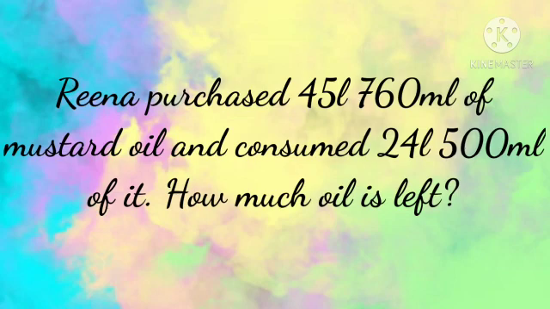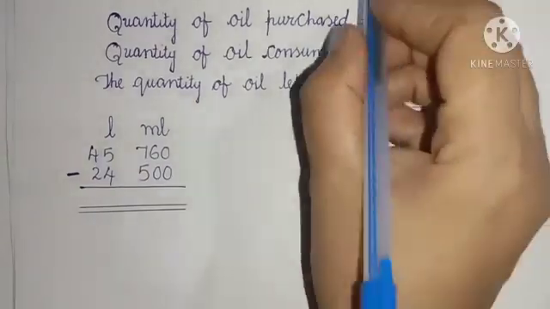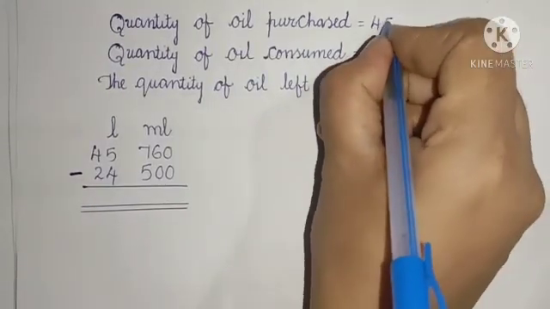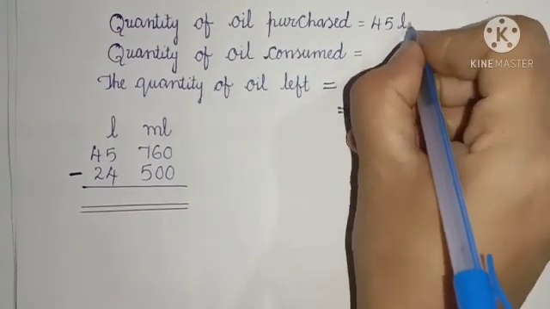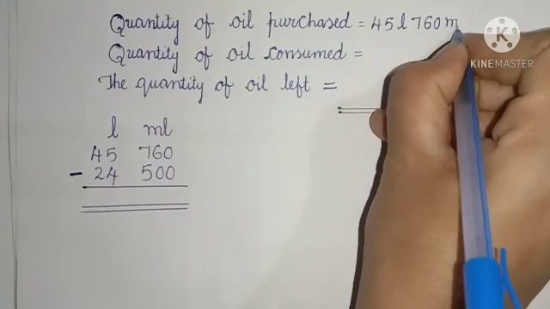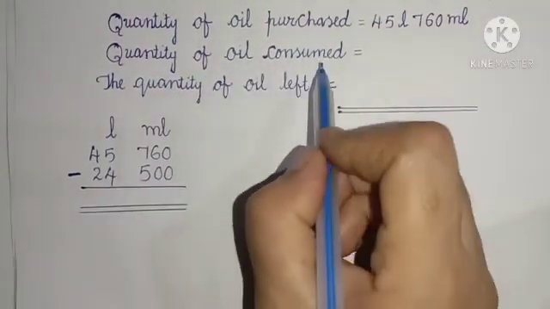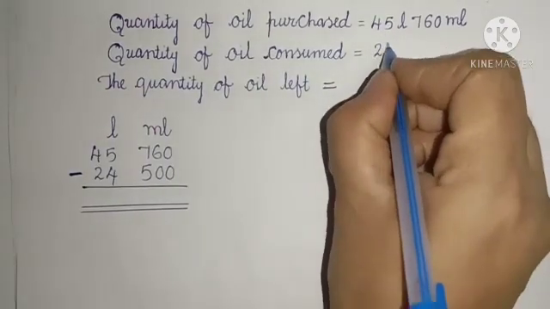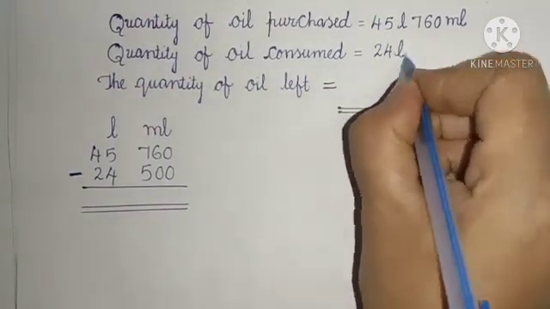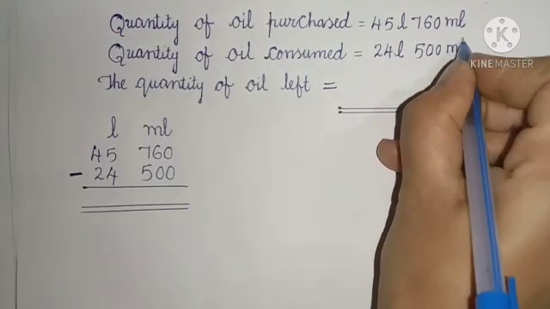Okay? Quantity of oil purchased: 45 liters 760 milliliters. Quantity of oil consumed: 24 liters 500 milliliters.